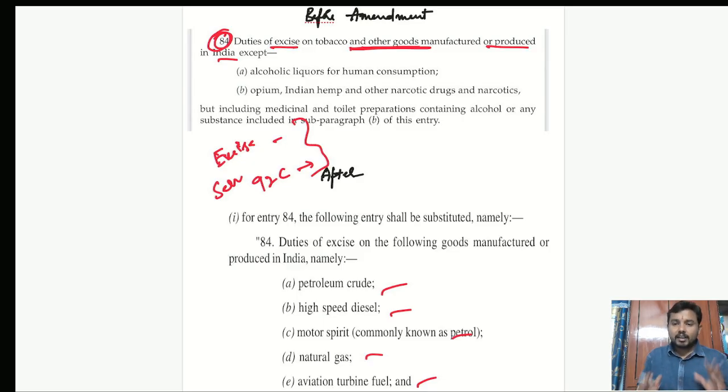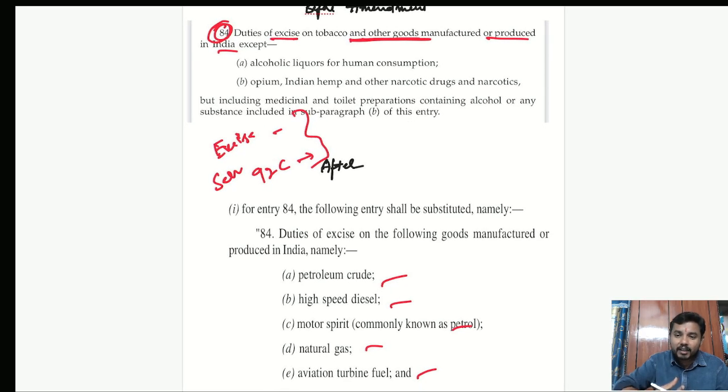This was the picture before the 101st Constitution Amendment. Now, through GST, I have to give power to both of them, both the state and the Parliament. We all know that there is another list called the Concurrent List. If anything is in the Concurrent List, both the state and the Parliament have the power to make laws. Many people till today think that GST was in the Concurrent List, and thereby both the Parliament and the state have power.